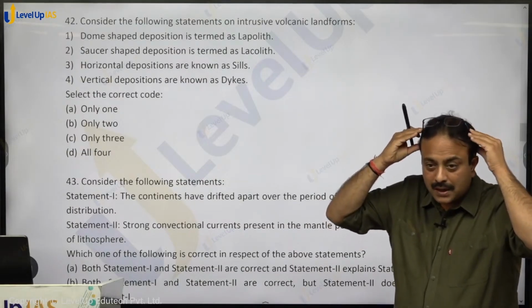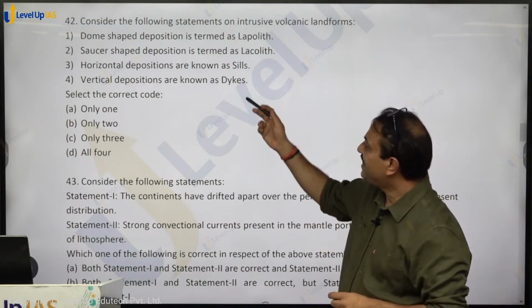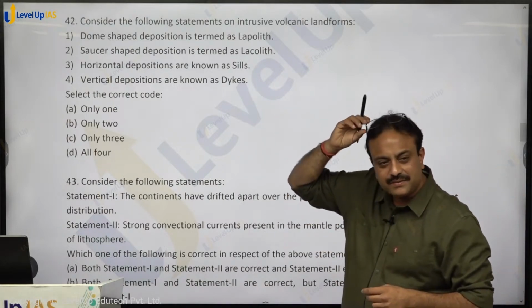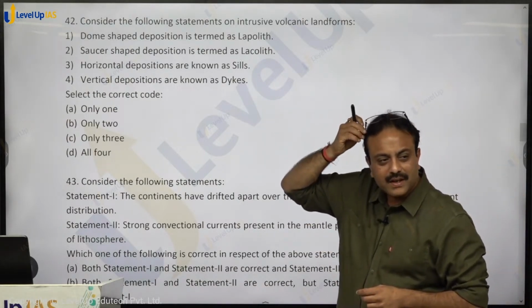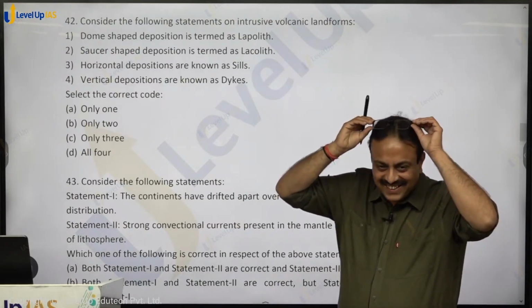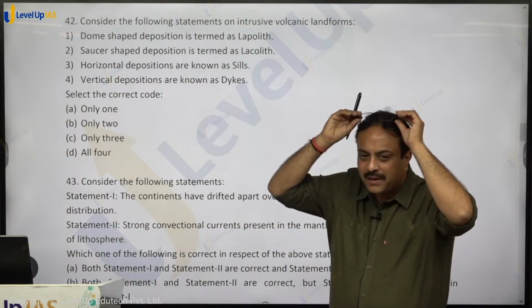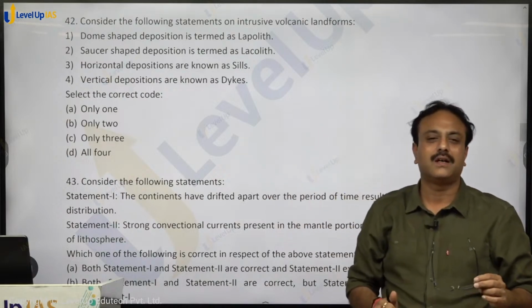Do you remember something that you studied? Examples of dikes? Batholith. Is India having any example of these intrusive landforms exposed?